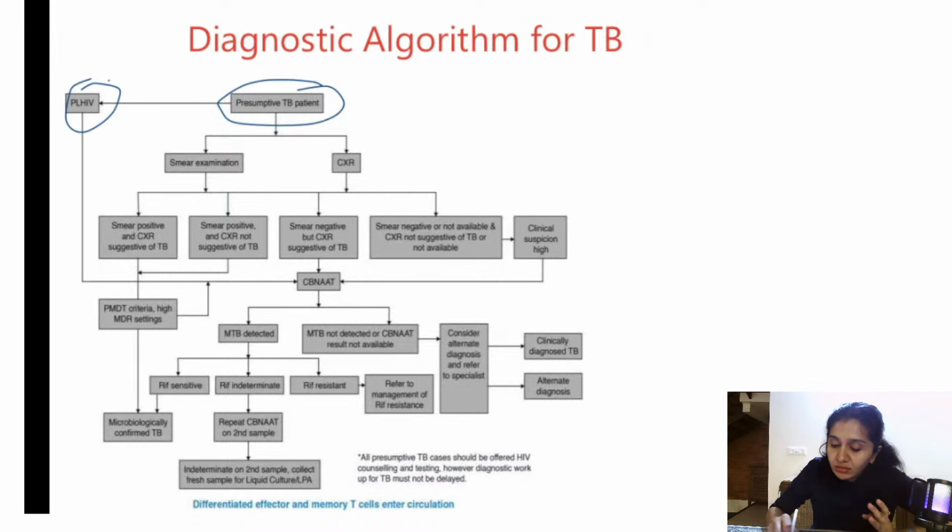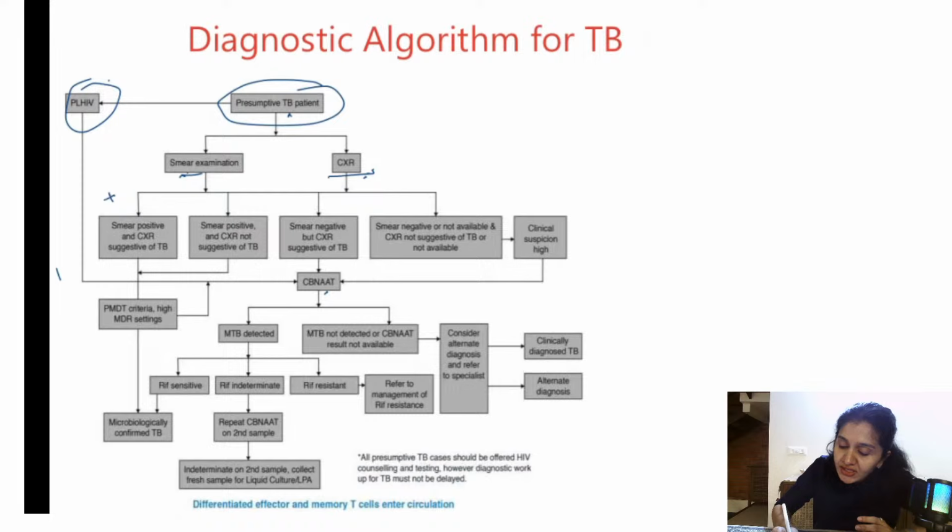So these people living with HIV will directly go for CB-NAT. They are not going for smear examination and chest X-ray. Presumptive TB patients, you are going to do smear examination and chest X-ray. That is what you need to understand here. When you do smear examination and chest X-ray together, 4 different combinations can happen.